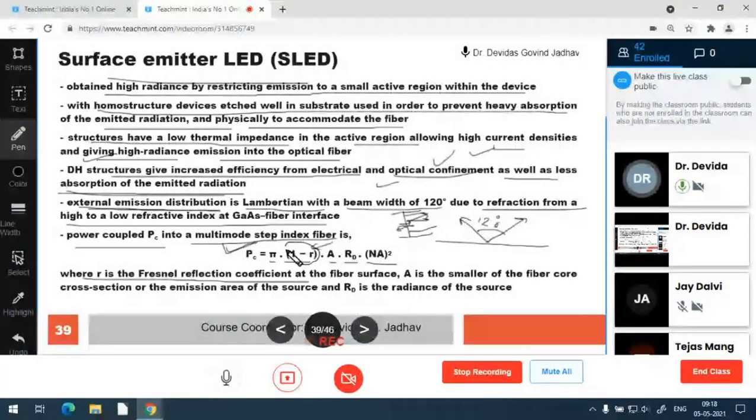So R is the Fresnel reflection coefficient. How many are reflected back? So 1 minus R, at the junction of one material to the other material. So pi into 1 minus R into area. Suppose this